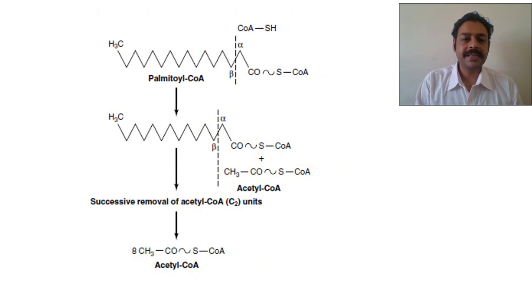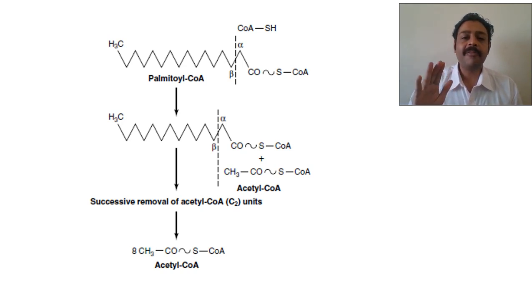You can see this is the palmitoyl CoA. In the last class we created this palmitoyl CoA. It has 16 carbons. So the alpha carbon is attached with the COOH, and the COOH is attached with the CoA molecule. See, CoA is not carbon. Don't ever say that, all the students will get confused. CoA is not at all carbon.